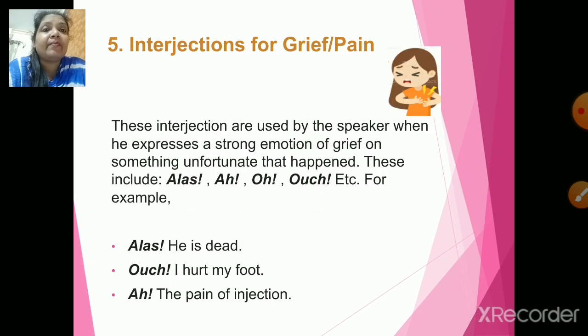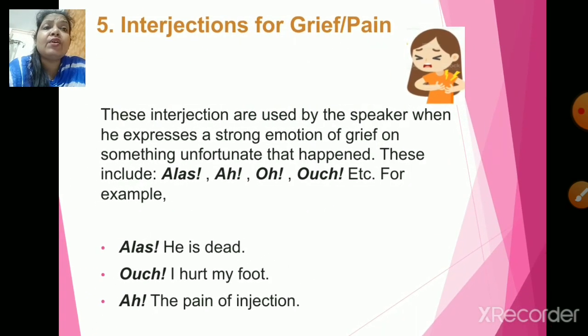Now the next one, interjections for grief and pain. As we told you, these interjections are used by the speaker when he expresses strong emotions of grief on something unfortunate that happened. So this includes alas, ha, oh, ouch. Okay, so alas, he is dead. Ouch, I hurt my foot. Ah, the pain of injections, right?